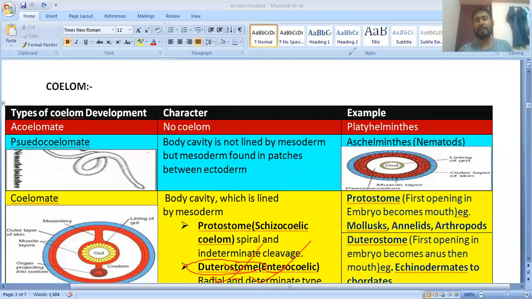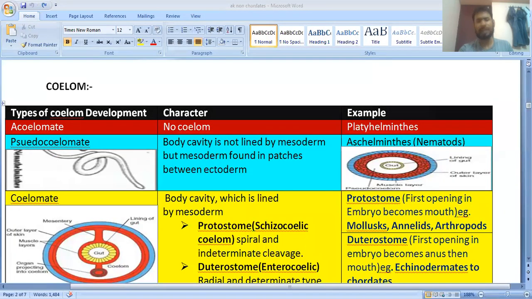So here they have given the explanation: the first opening becomes the mouth in the embryo. I had already told this. Example: mollusks, annelids, and arthropods show the protostomic type of coelom. And from echinodermata to chordata, they show the deuterostomic type of coelom.